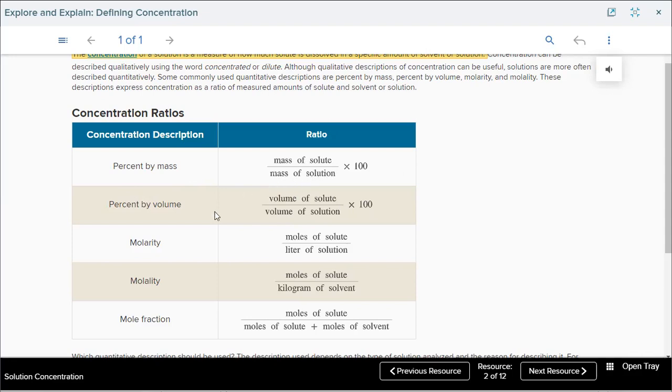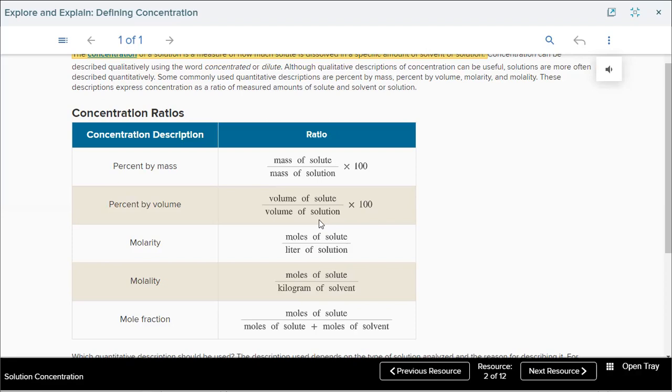This is according to mass. But according to volume, it is volume of solute divided by volume of solution times 100. Also, volume of solution means the volume of solvent plus solute. Right? Okay. Molarity equals what? Moles of solute over liter of solution. Yes, moles of solute divided by liter of solution. While molality? Moles of solute over kilogram of solvent.